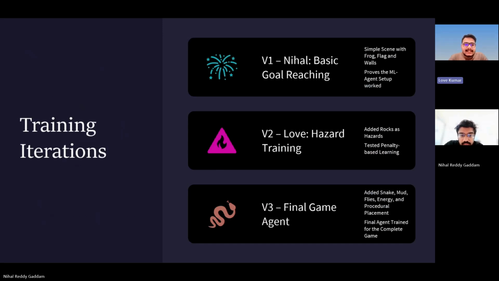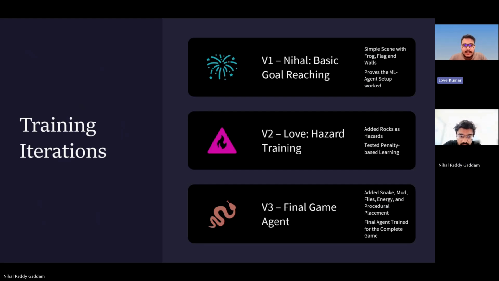We trained the agent in stages because the final game was too complex to build and train all at once. Instead of immediately training the frog in the full game environment, we used an iterative process. The first one was V1, trained by Nihal. This was a basic goal reaching model with the frog, flag, and walls. The purpose of V1 was to check that the ML agent setup worked and that the frog could learn simple movement toward the goal. The second version was V2, which I trained.